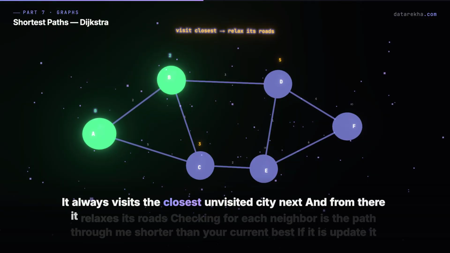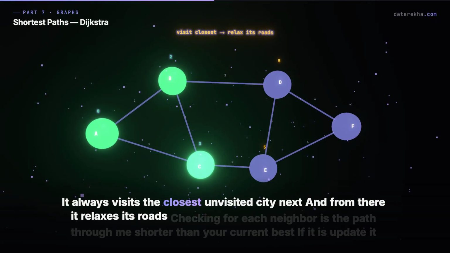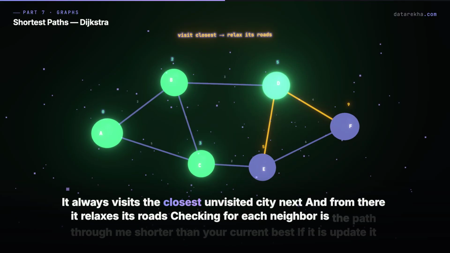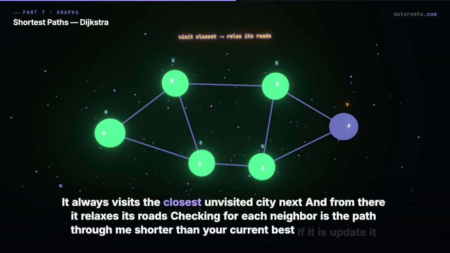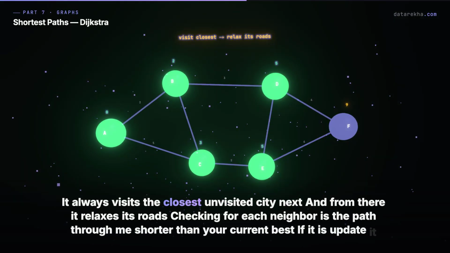And from there, it relaxes its roads. Checking for each neighbor, is the path through me shorter than your current best? If it is, update it.